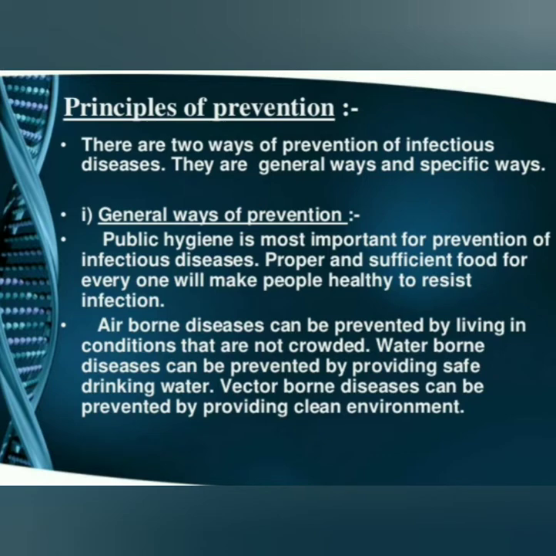If the surroundings of your home are polluted, mosquitoes will breed more, carrying many microbes in their body or on their legs, and if those mosquitoes bite your body, you suffer from diseases, such as dengue, malaria, and also sleeping sickness. So these are the general ways of prevention. Is it clear? Okay.